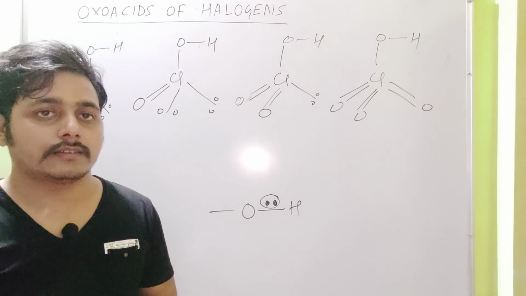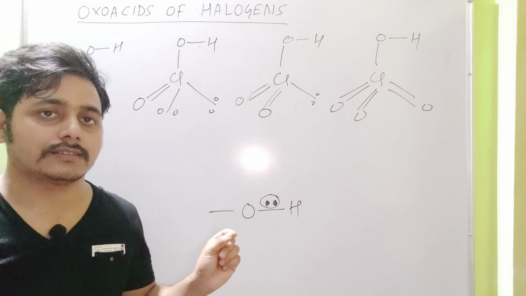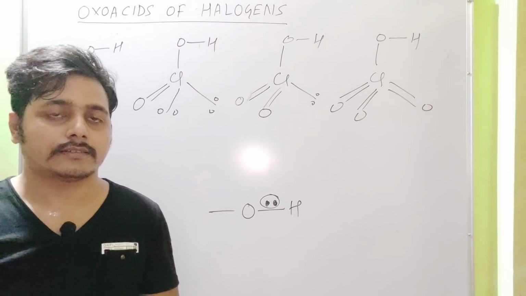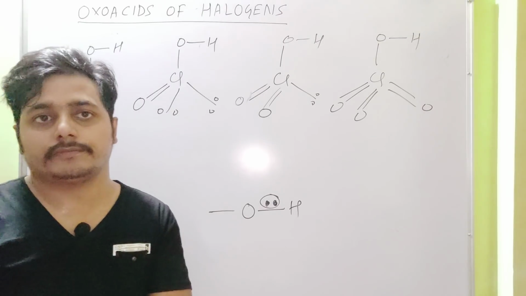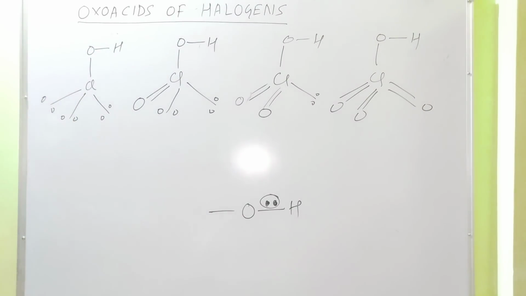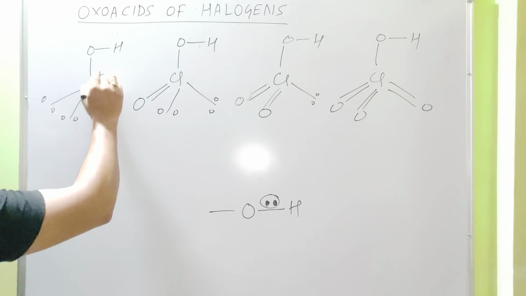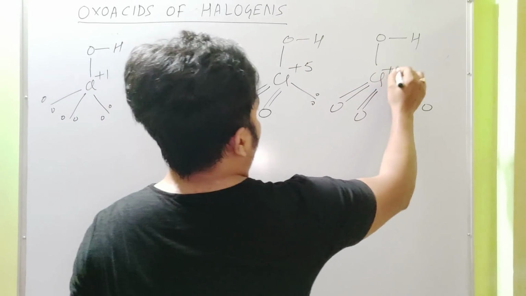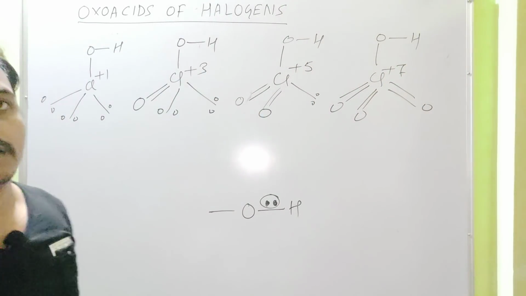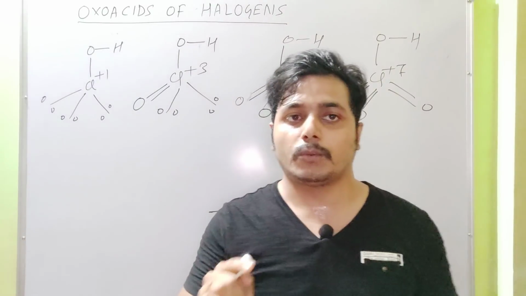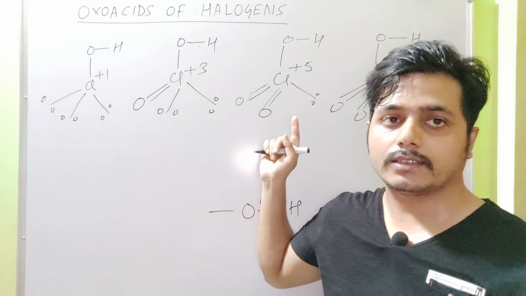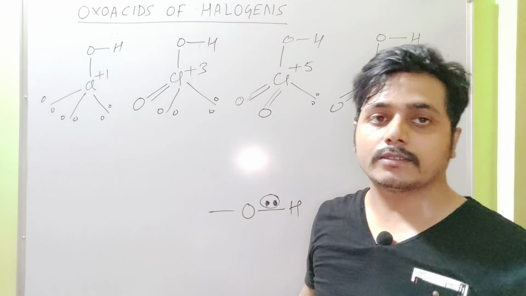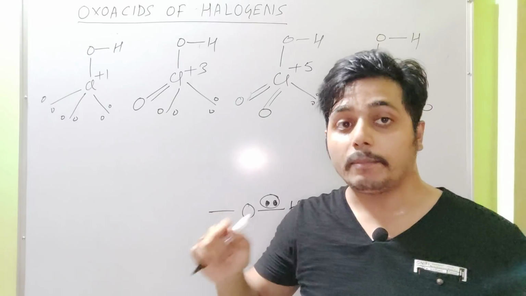Do you think in all these oxoacids chlorine is in the same environment? It is not. In this case, the oxidation state of chlorine is +1, here it is +3, +5, +7. As the oxidation state of chlorine is different in different oxoacids, therefore the chlorine is not in the same environment.